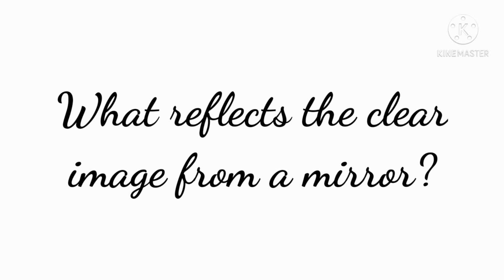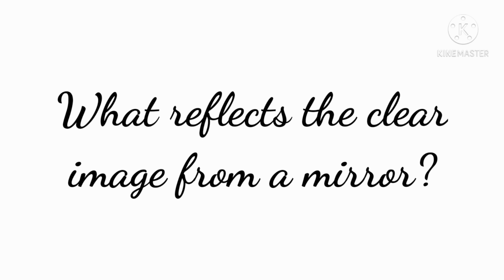The coating means coating materials, normally silver or aluminium. That coating material at the back of the mirror reflects the clear image from a mirror. What can students understand about what reflects the clear image from a mirror?